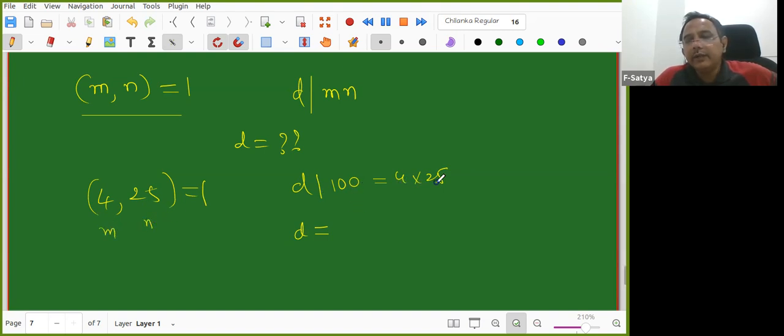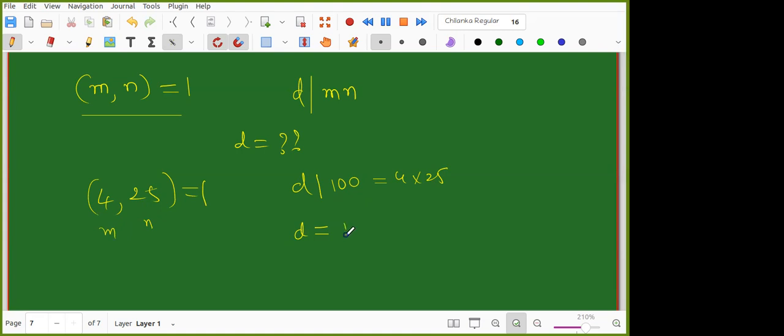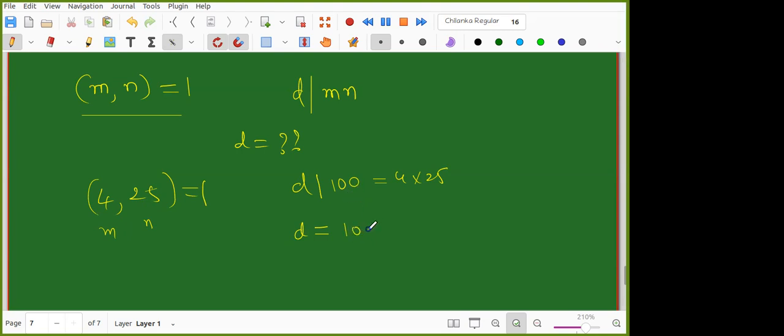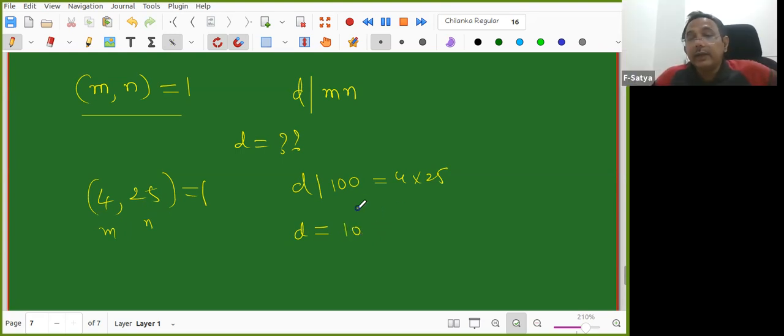So 10 will also work, since 10 divides 100. Yes, it can be 4 or 25, but I need a much more general answer.